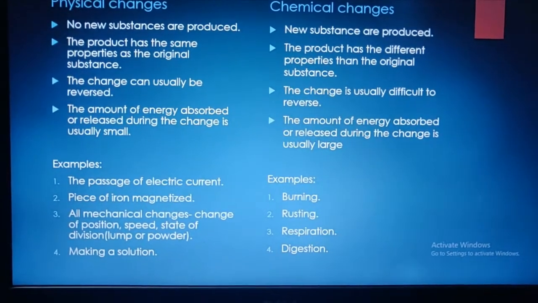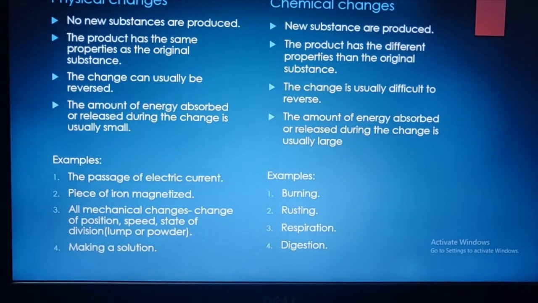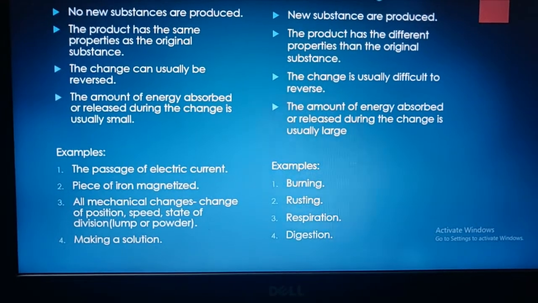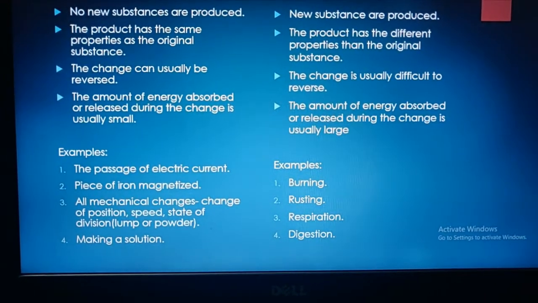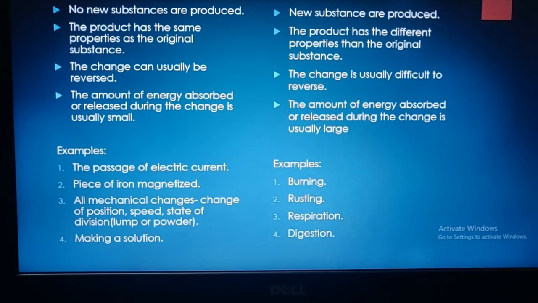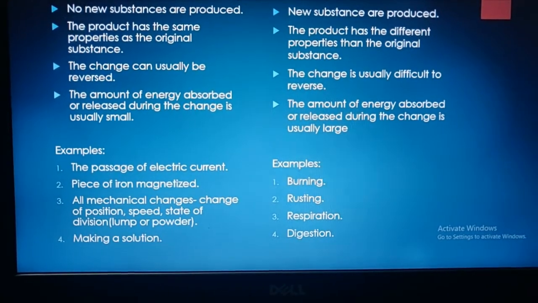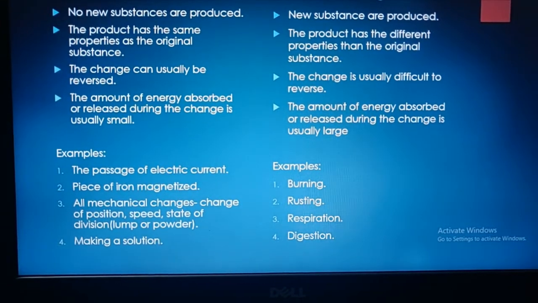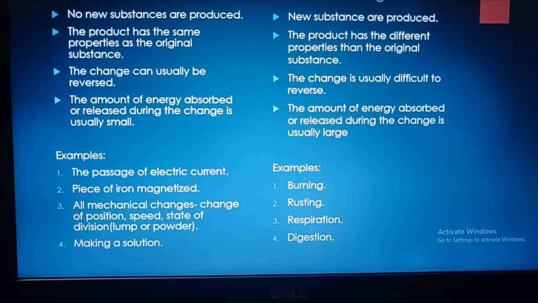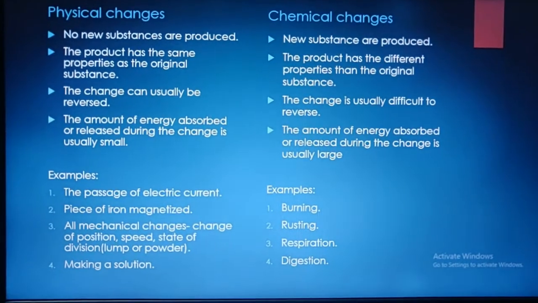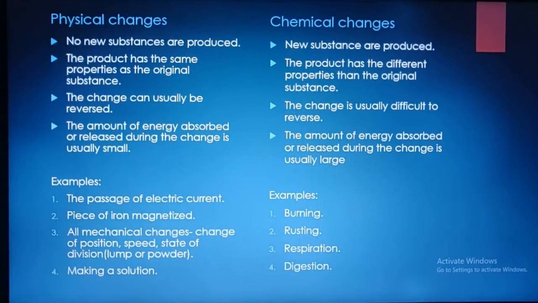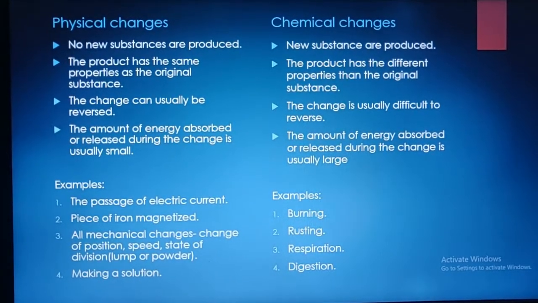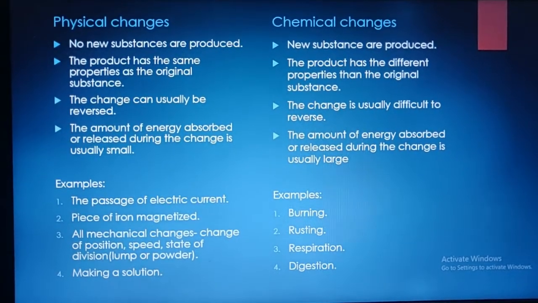Example, passage of electric current through the wire to the lamp. So no new substance is being produced. A piece of iron being magnetized. Just the iron being magnetized, no new substance will be produced. Any kind of mechanical change, like change of position, speed, state of division, that means a bigger particle or a smaller particle. And making a solution is also an example of physical change. When you mix sugar with water, later you can separate them by evaporating to dryness.